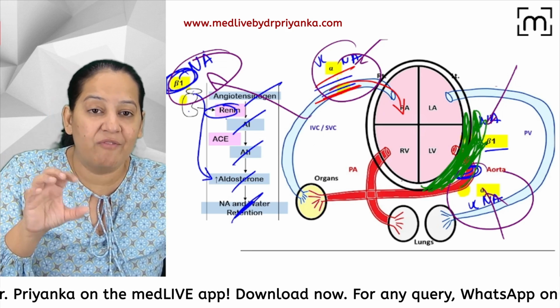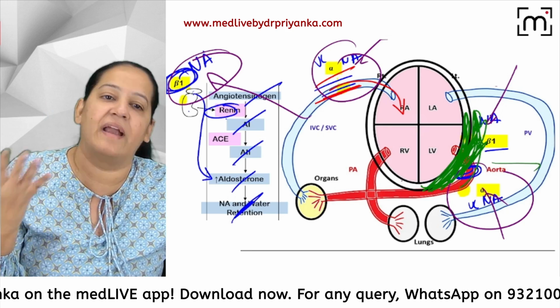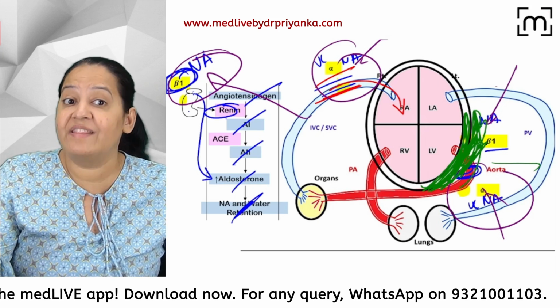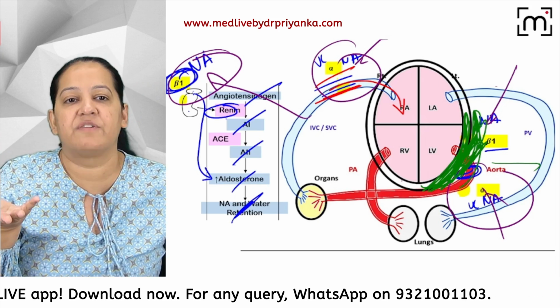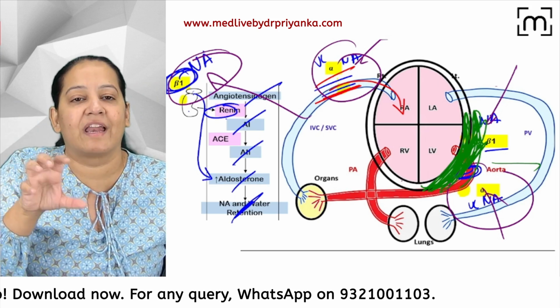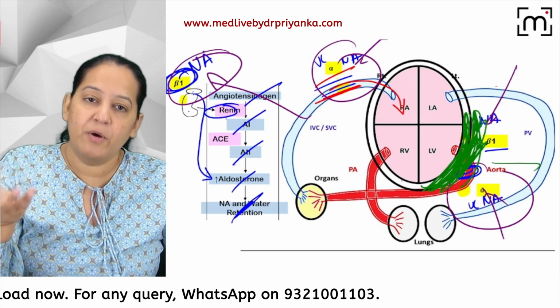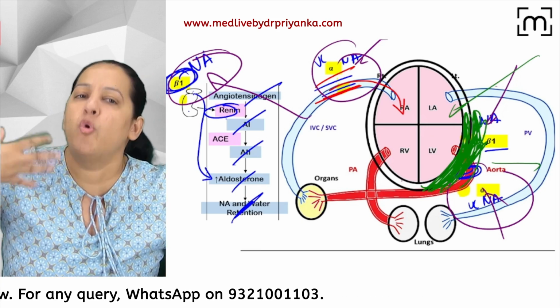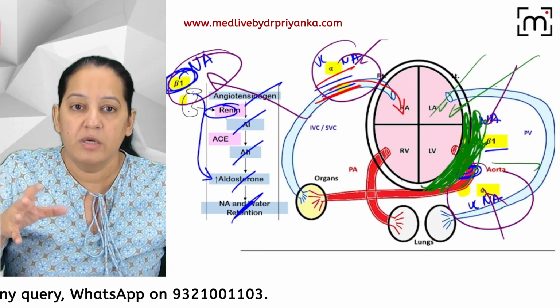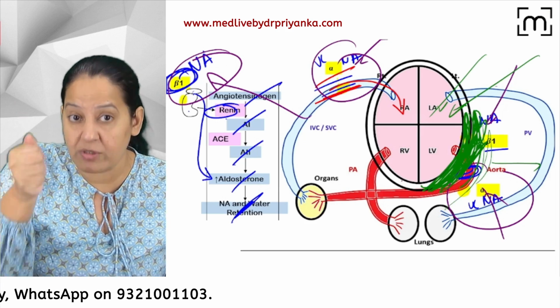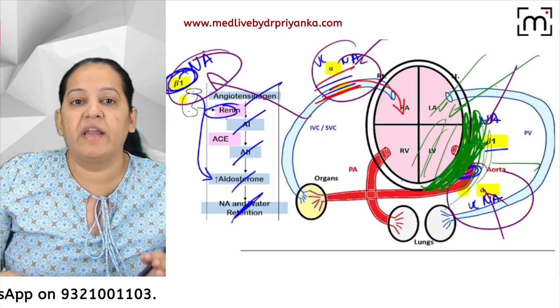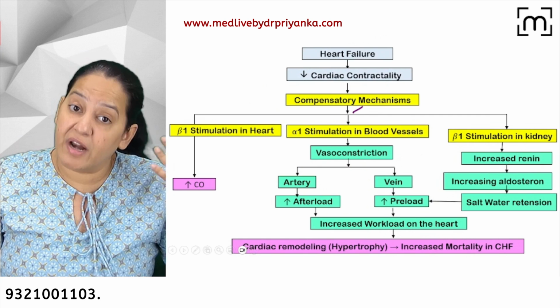The left ventricular wall keeps on thickening, and the person can die. This is the most common cause of death in congestive heart failure, because the left ventricular wall is thickening. Why is it thickening? To compensate, because the heart is already weak and you are giving more work. So the heart will thicken the left ventricular wall so it can contract more. It keeps on thickening, so left ventricular hypertrophy will occur.